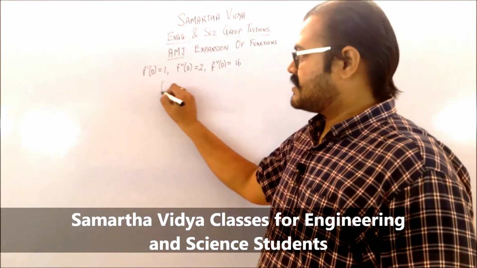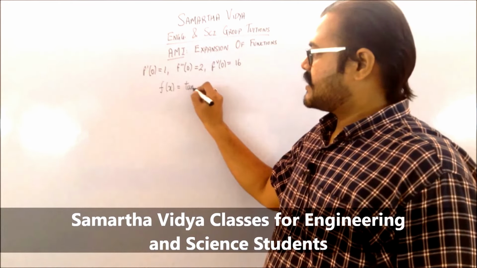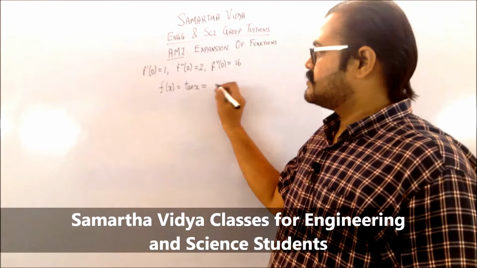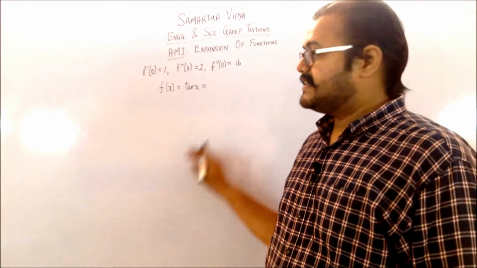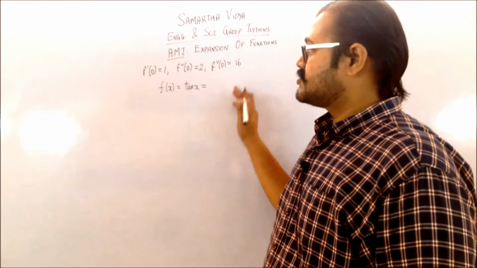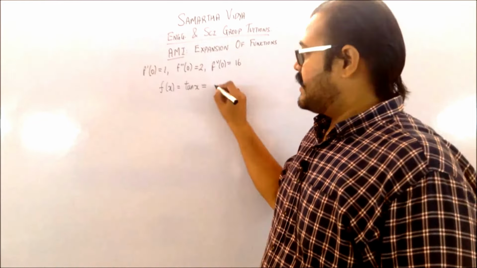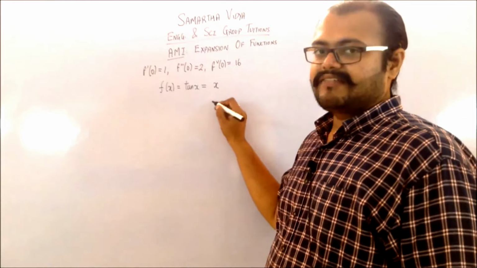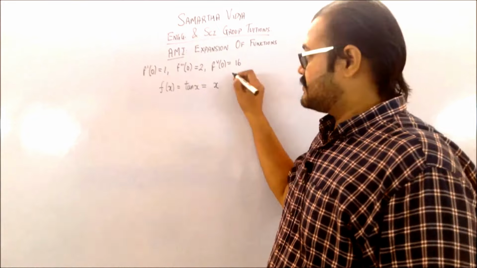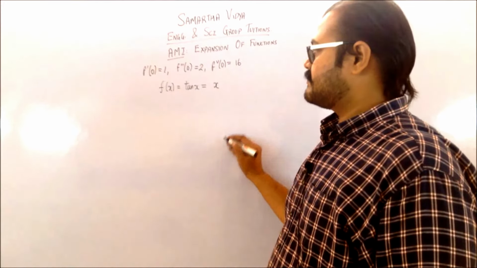You have the function f of x, which we are defining for tan x, will be equal to, the first term is going to be f of 0. We have already seen that f of 0 is 0, so no need to write it. Next term comes out to be x raised to 1 divided by 1 factorial, which is 1, into f dash of 0, so that becomes 1.